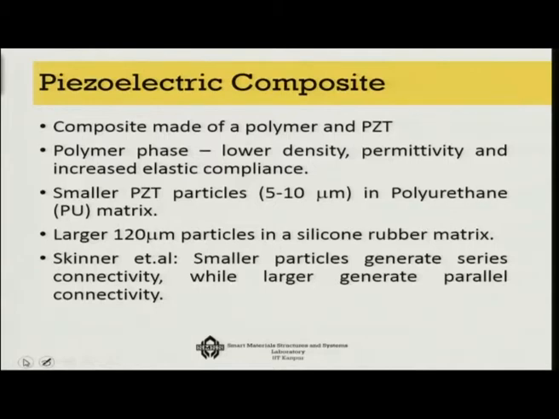You can also make composites in which you keep a polymer, any polymer, and PZT powder. This is even better than a pure polymeric system, and you can make smaller particles of lead zirconate titanate, for example, and then put them in a PU matrix, and sometimes larger particles are also put in a silicon rubber matrix. It has been shown by Skinner et al. that by using a special kind of configuration you can get a very high connectivity, and this composite can ultimately become a very good transducer material.